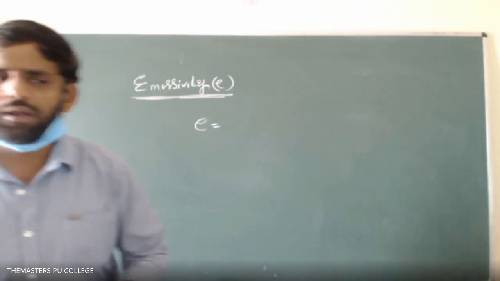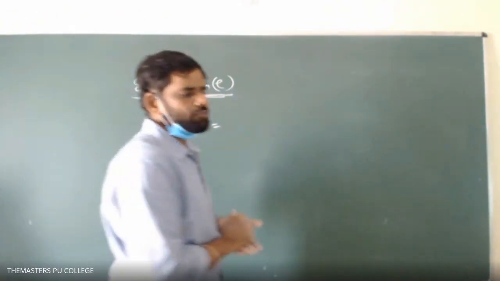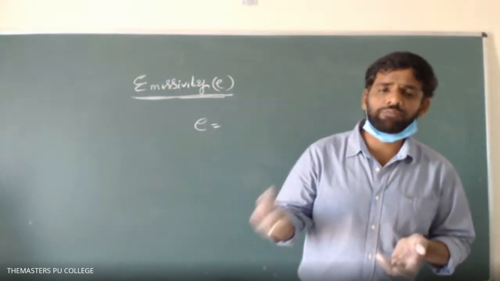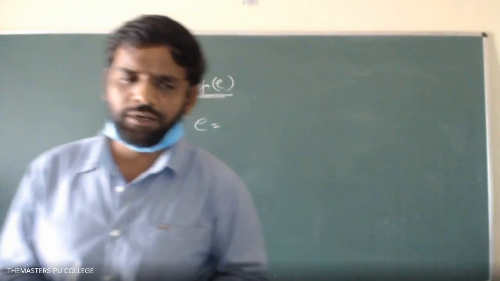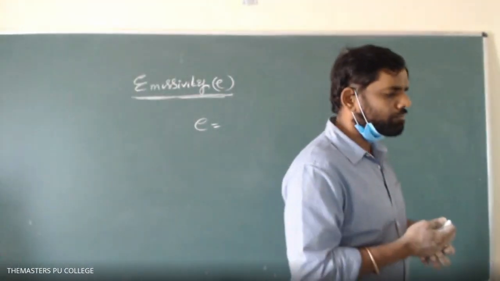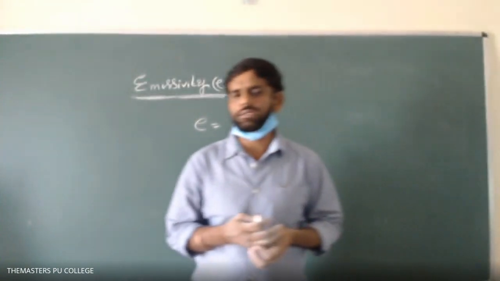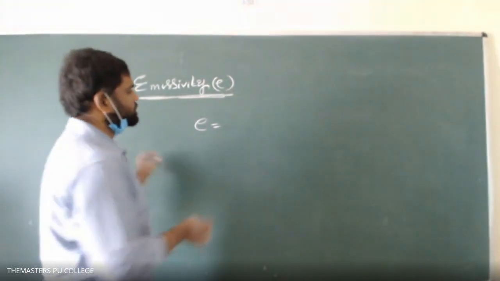Sir, repeat, sir. The ratio of emissive power of a body to the emissive power of a perfect black body when both are at the same temperature.